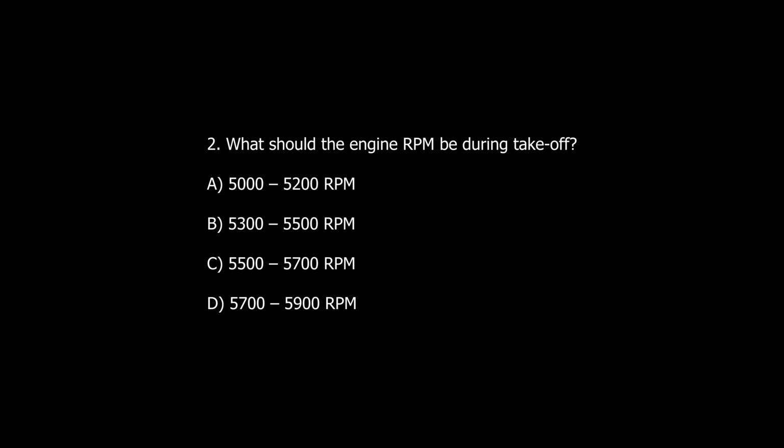Question number 2. What should the engine RPM be during takeoff? A. 5000 to 5200 RPM. B. 5300 to 5500 RPM. C. 5500 to 5700 RPM. D. 5700 to 5900 RPM.